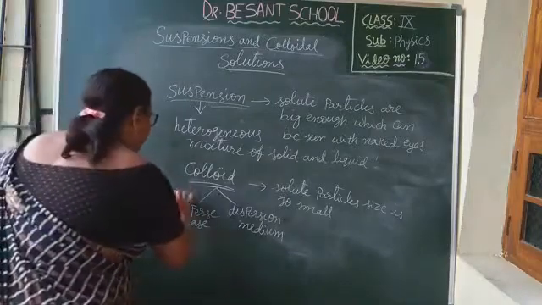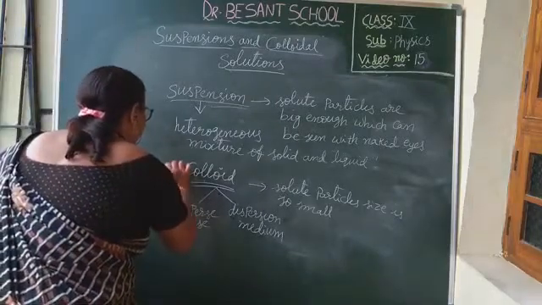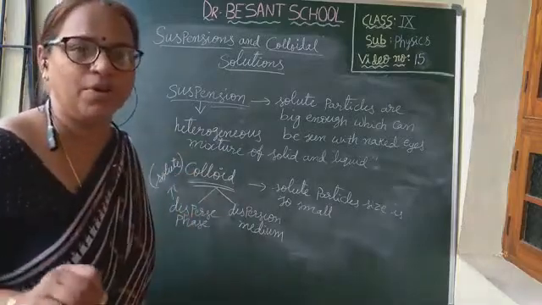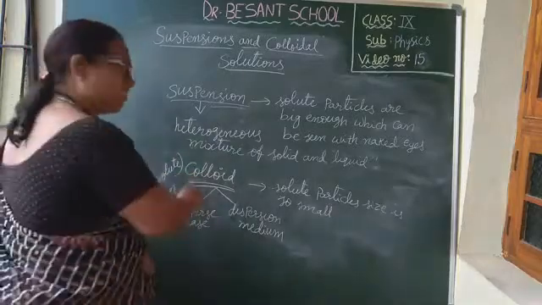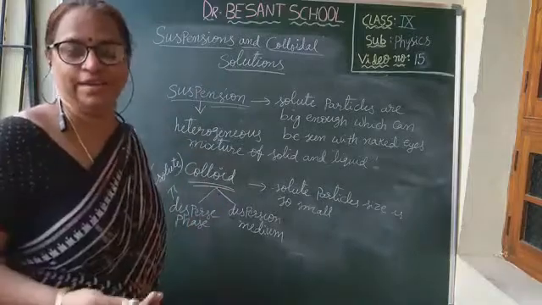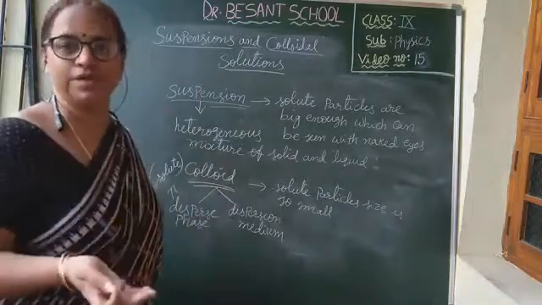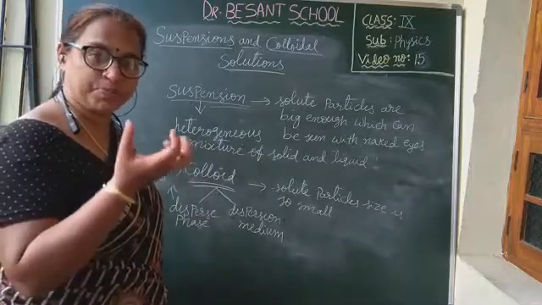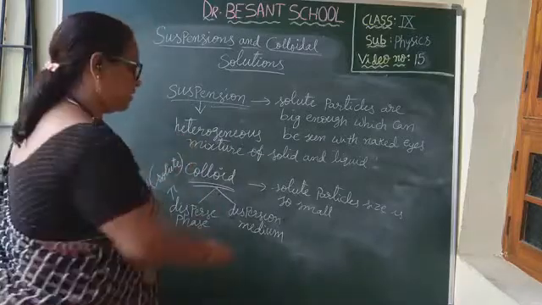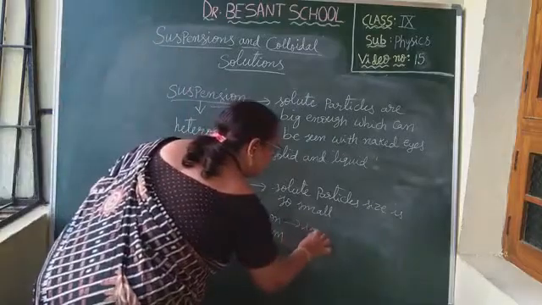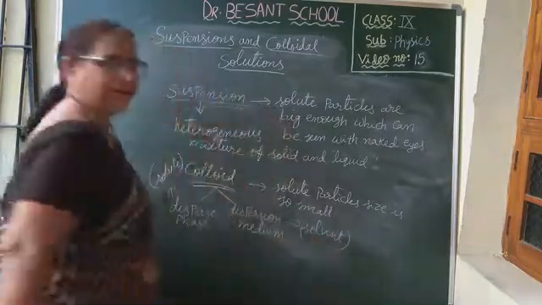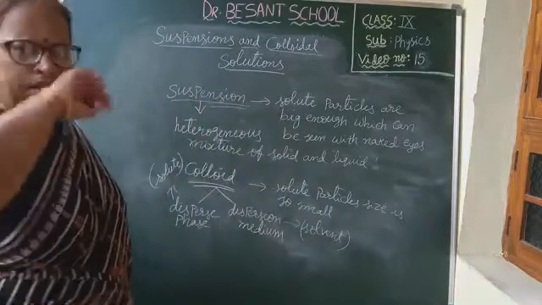The disperse phase is nothing but like the solute in the solution, which is taken in smaller quantity and which will get dispersed, which will get spread in the solution. And which is making it disperse in it, that is the dispersion medium. Same like solvent. Dispersion medium is nothing but like solvent.